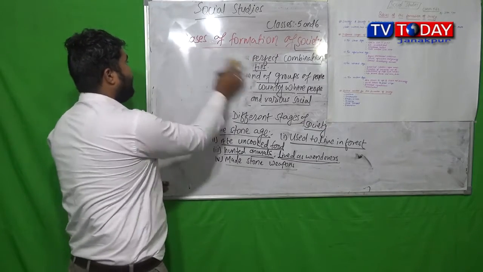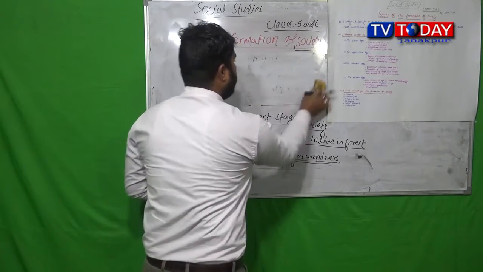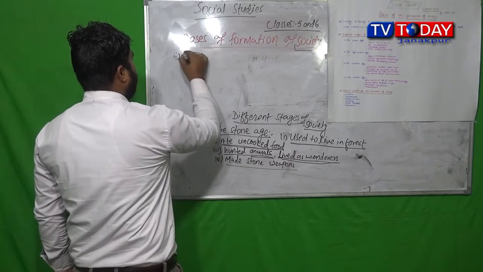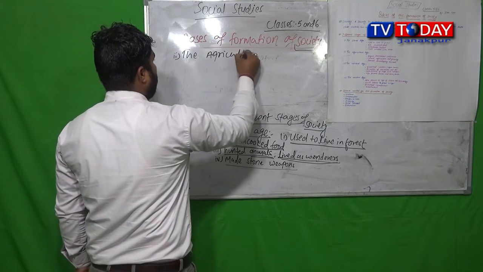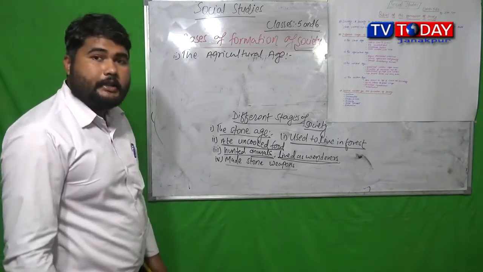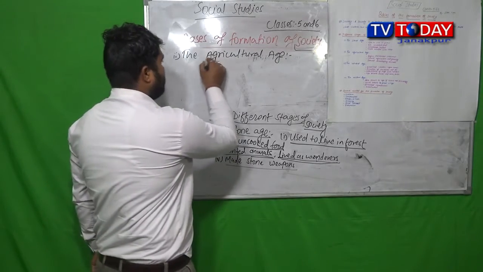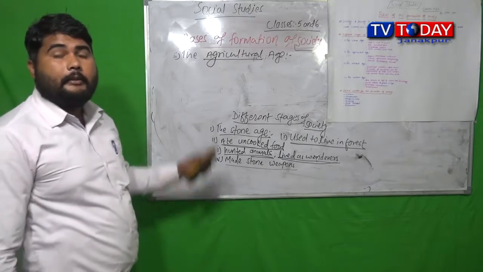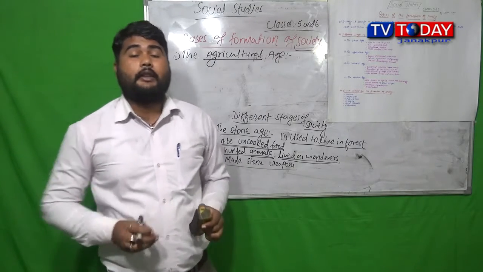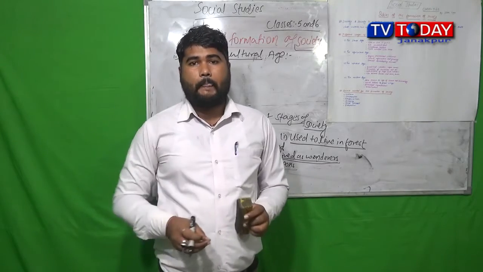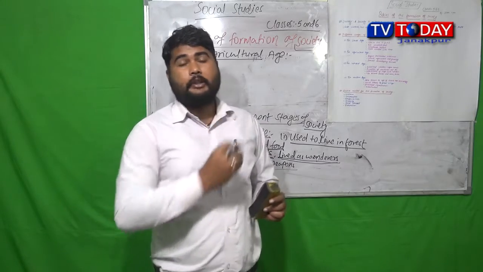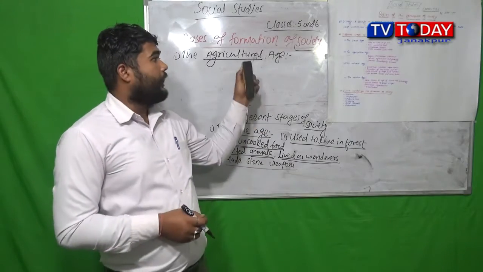Then after the hunting age, there was the existence of the agricultural age. The agricultural age came into existence. With the name agriculture, you can understand the development of agricultural activities. Development of agricultural activities began in society. Rather than just using fruits, roots, leaves of trees and hunting animals, they changed that habit into agriculture.